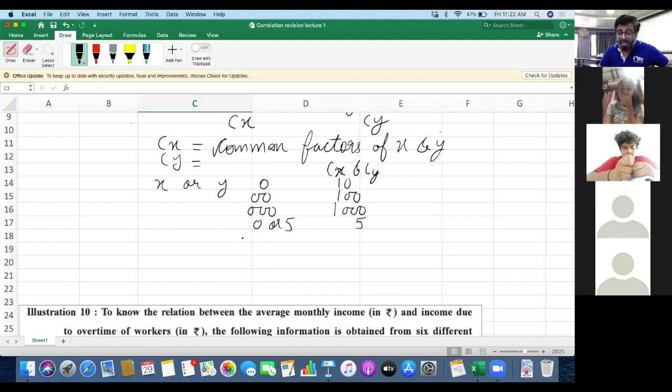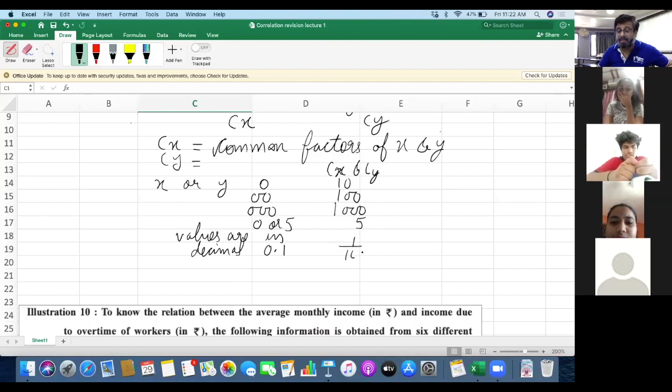And in case the values are in decimals, say single decimal, 0.1, then the common factor will be 1 divided by 10. That is 0.1.